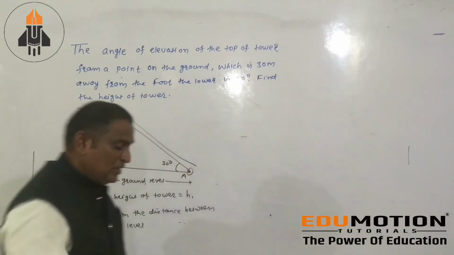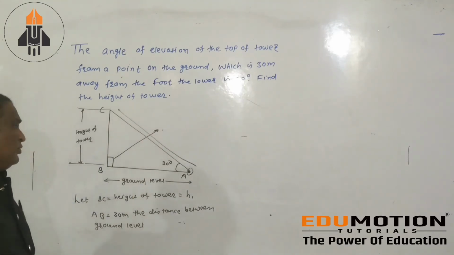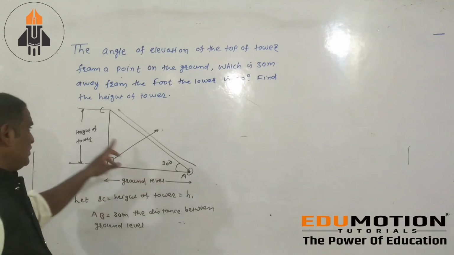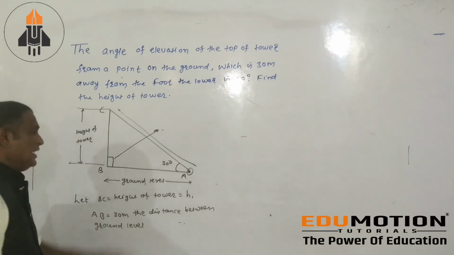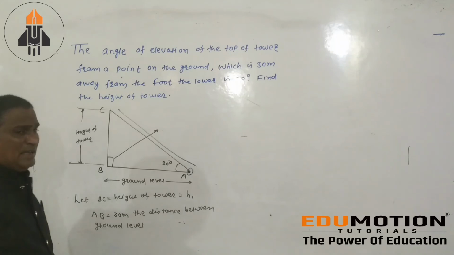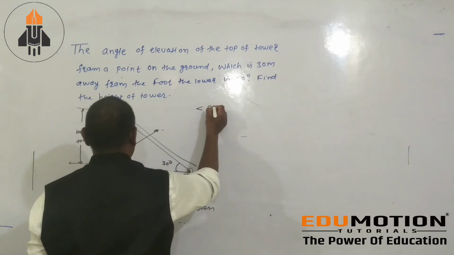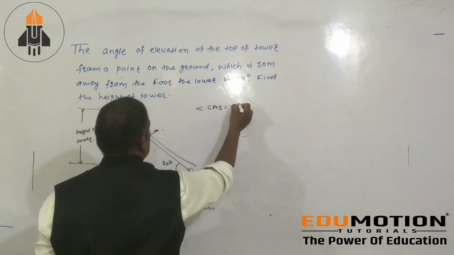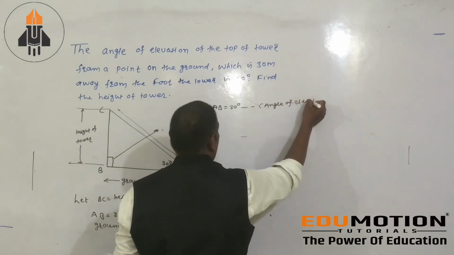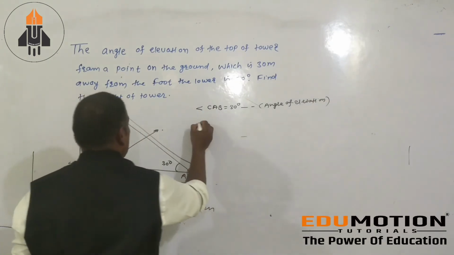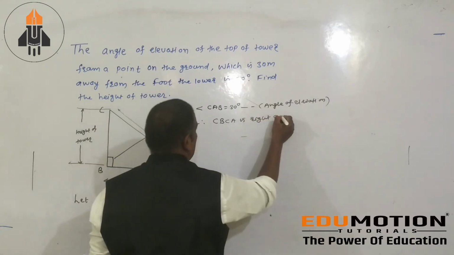See, here you have 90 degrees, so this is your hypotenuse, and this is your angle theta. This is your front side, the opposite side, and BA is given, which is the adjacent side. Opposite side and adjacent side come together in tan. This angle CAB equals 30 degrees, that is your angle of elevation, and this triangle CBA is a right angle triangle.